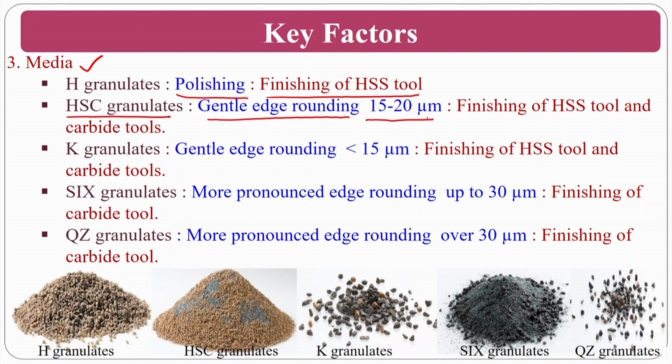For finishing of HSS tools, carbide tools will be used here. And with K type of granules, a gentle edge rounding process will be used, and at the same time you can achieve less than 15 microns finishing of HSS tools.